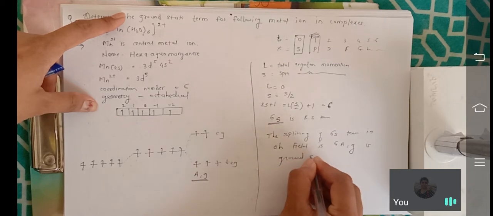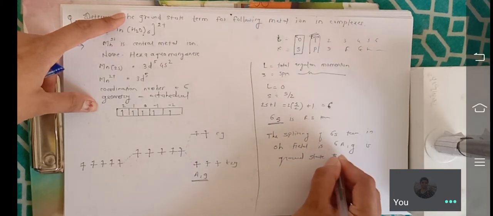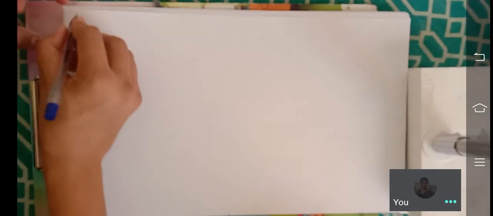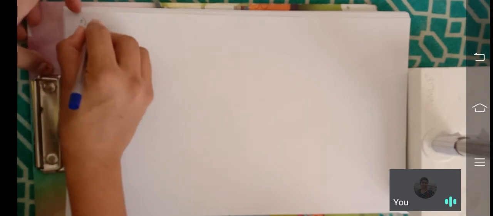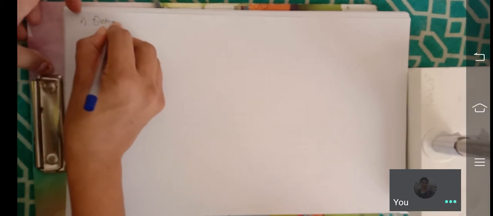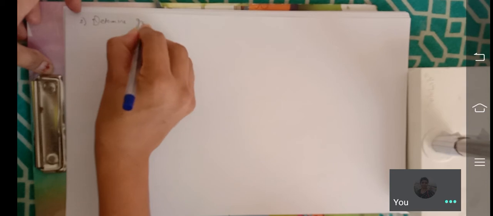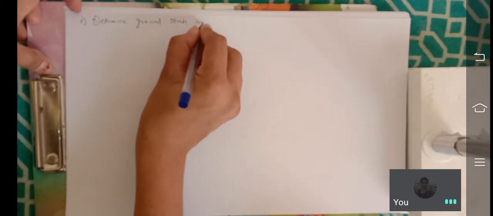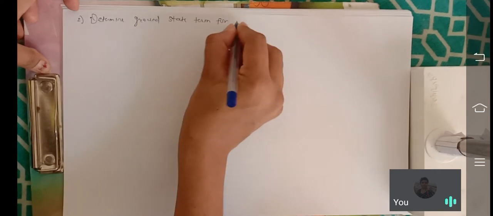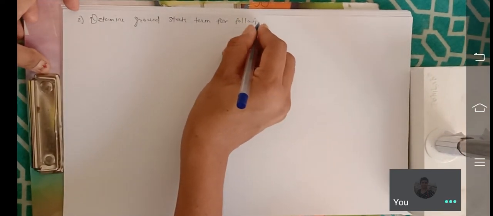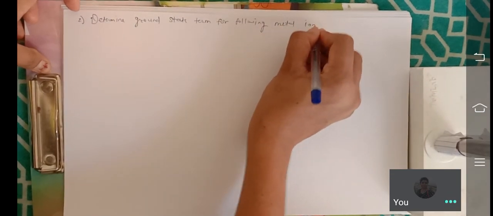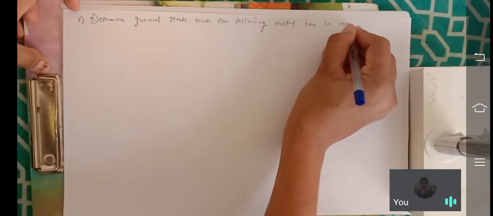Okay, now we see the next question, the second question of this type. Determine the ground state term for the following metal ion in complexes.